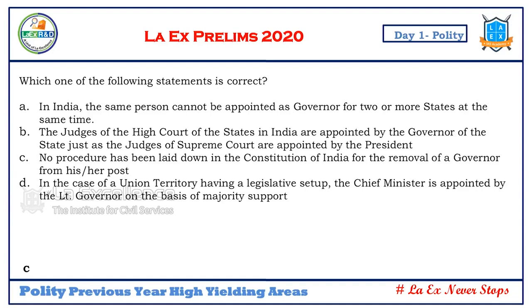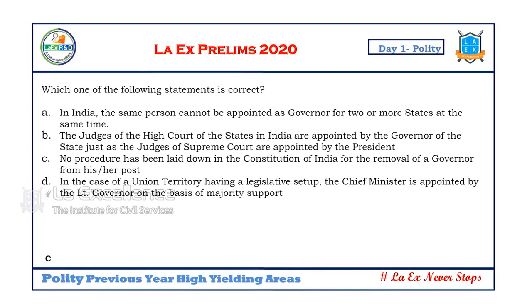The Supreme Court has no administrative jurisdiction over the High Courts, though it is an integrated judiciary. See carefully, the Supreme Court does not have administrative jurisdiction over the High Courts. Who has the administrative jurisdiction of the High Courts? That is the Chief Justice of the concerned High Court. Who has the administrative jurisdiction of the Supreme Court? That is the Chief Justice of India.